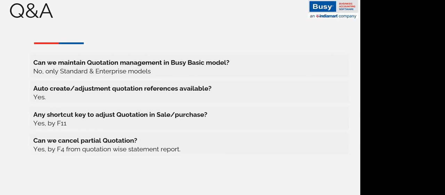Can we cancel a partial quotation? Yes, by pressing F4 in the quotation wise statement report, you can cancel your partial quotation also. Suppose you have a pending quotation that you want to clear. Let's say you have a quotation quantity of 10 pieces. You have adjusted 8 pieces in your sale invoice, and there is a pending quotation of 2 pieces. You want to cancel that, so you can directly cancel it from the report portion. On the quotation wise statement, you can cancel your pending quotation by pressing the F4 button.